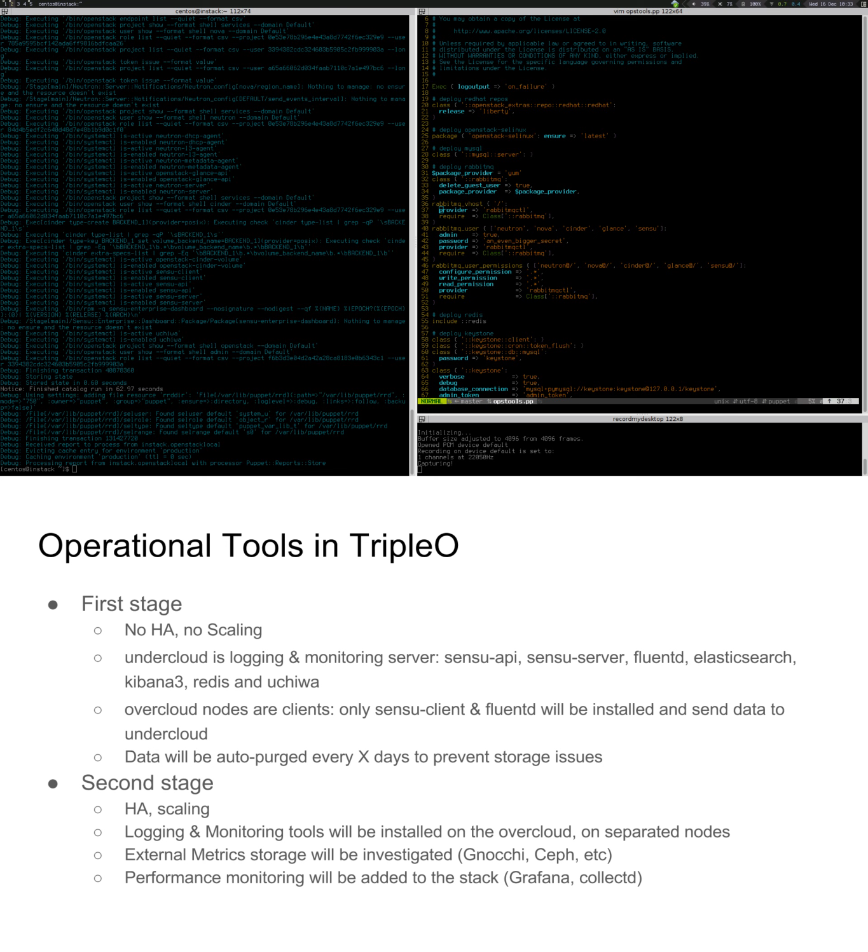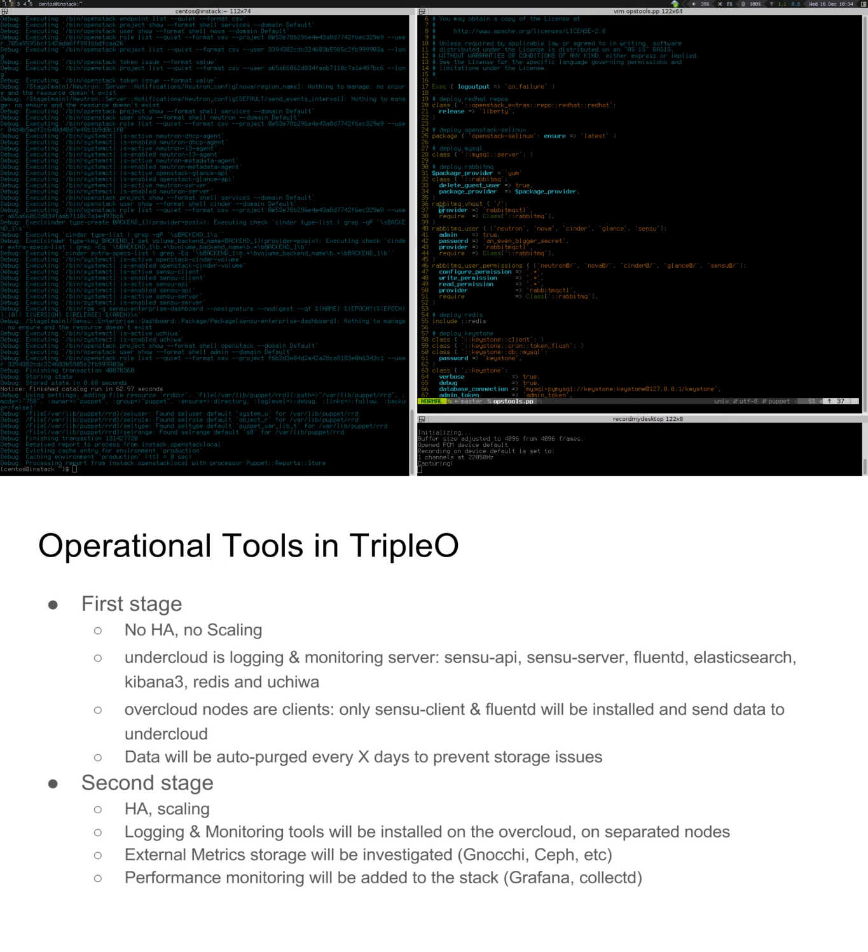Maybe we will have to iterate by changing some tools because they don't fit what we wanted. But the second stage is to implement some HA and scaling. I think we will create a new node type beside the controller, compute, and storage nodes.